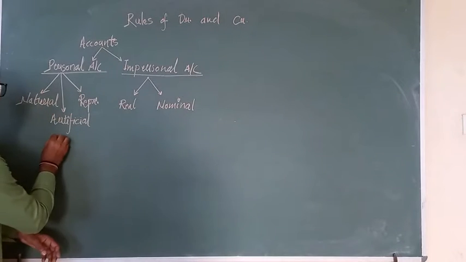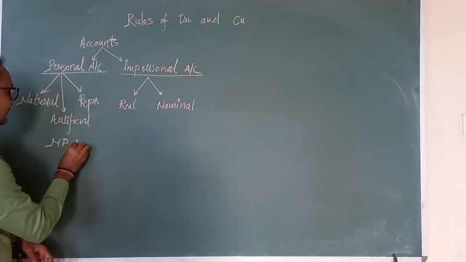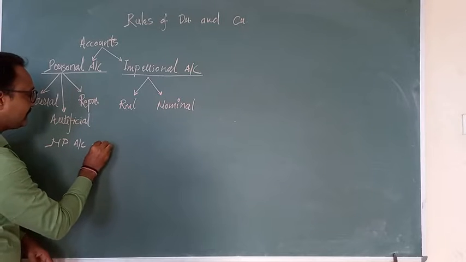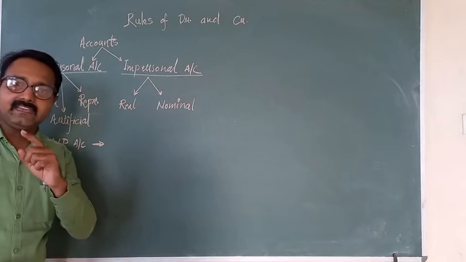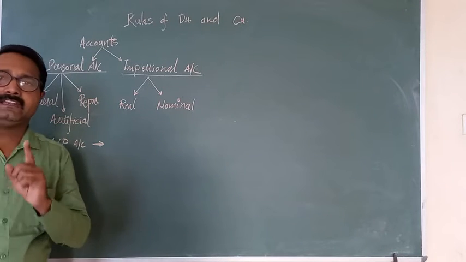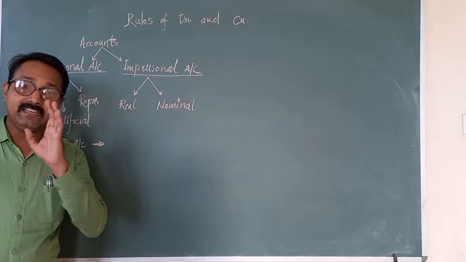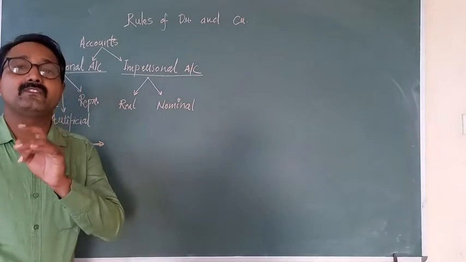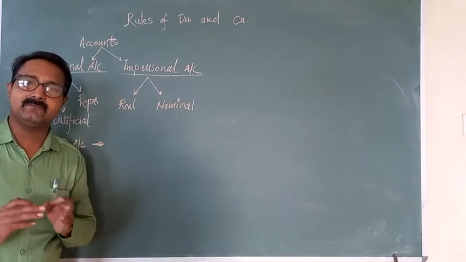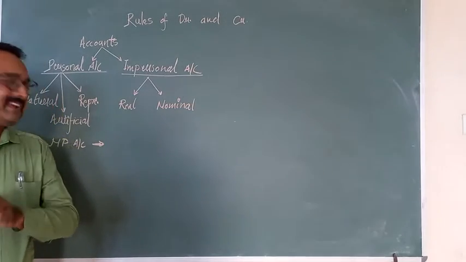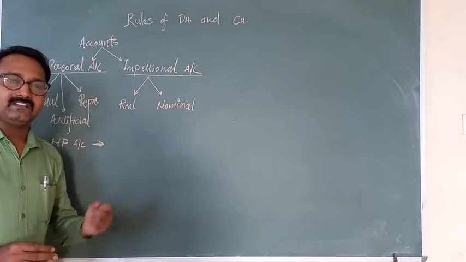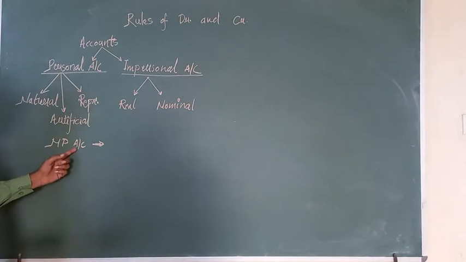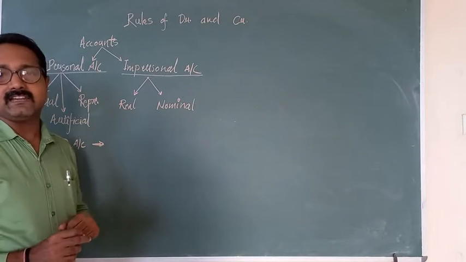What is a natural personal account? In the books, in a transaction, whenever you open an account by the name of a natural person, meaning one who is a creation of God, just like Rohan, Sohan, Mohan, Chunni, Munni, these are called natural persons because they are the creation of God. Okay, clear?